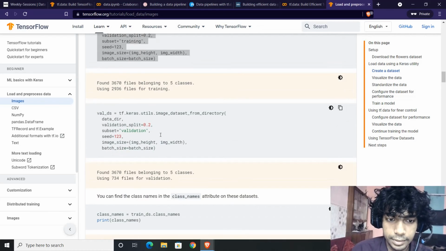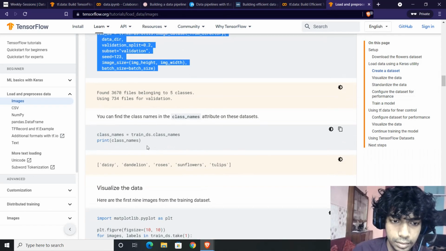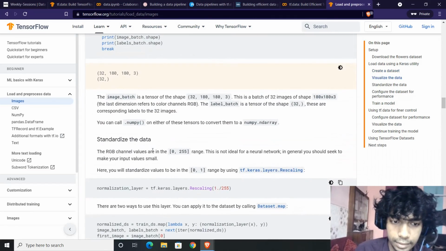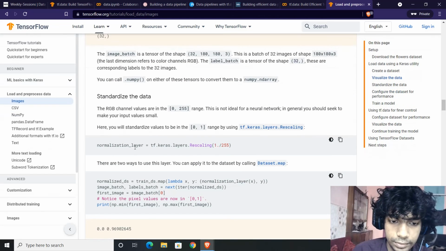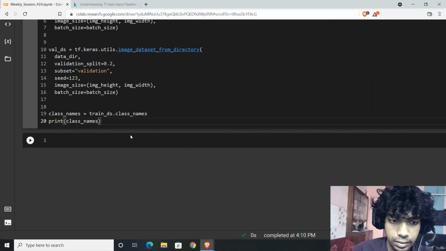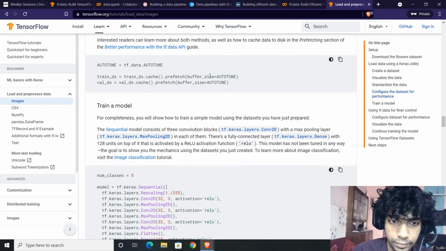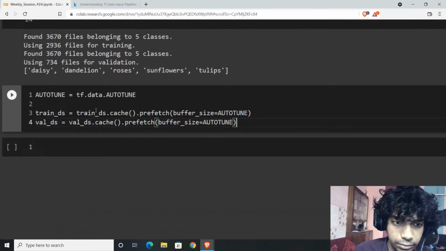Now we have a train dataset, we'll have a validation dataset, we'll have class names. I don't want to visualize the dataset. Now let's standardize the data. And once we're done with the standardization, we can move forward. So this is a preliminary kind of data modification.